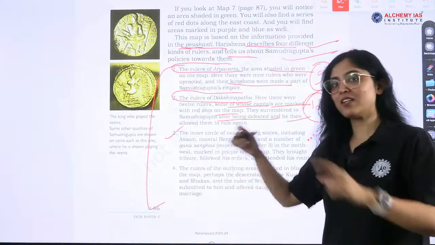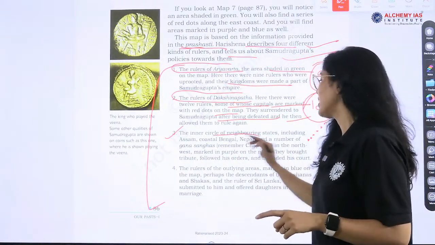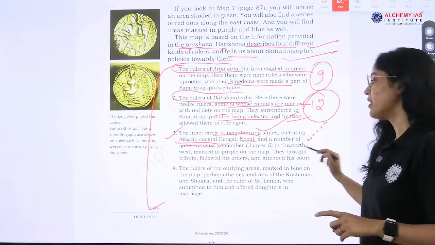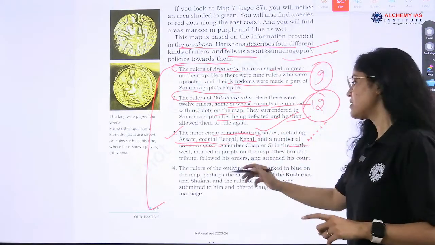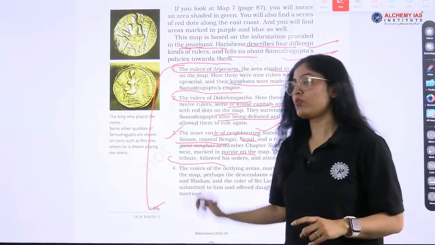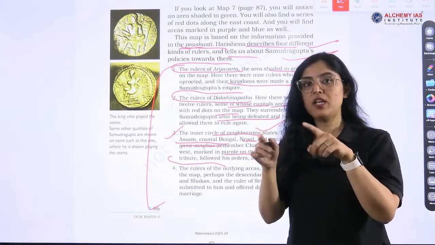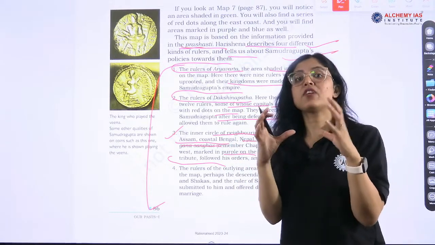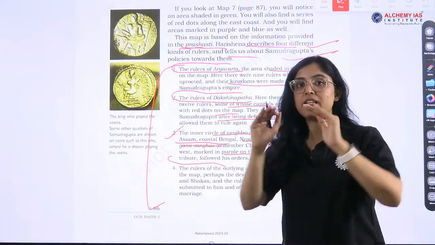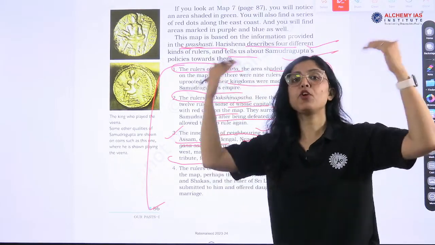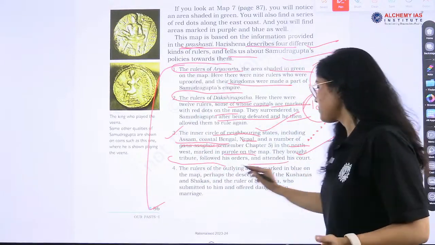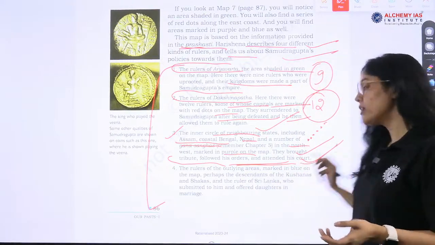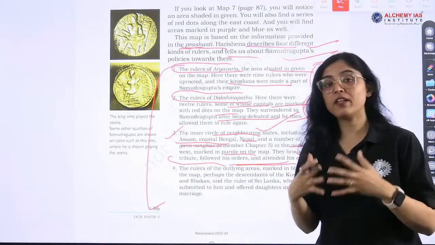Next is what? Inner circle. So we know the inner circle states are what? Assam, coastal Bengal, Nepal, a number of Gana Sangha in the northwest and eastern parts also. They brought tribute. These inner states were very important, closely linked to the important Aryavarta states, right? So there were the Aryavarta states, then above that are inner states and beyond that are outer states. They were paying tribute to Samudragupta, followed his orders, attended his courts. So they were closely associated.